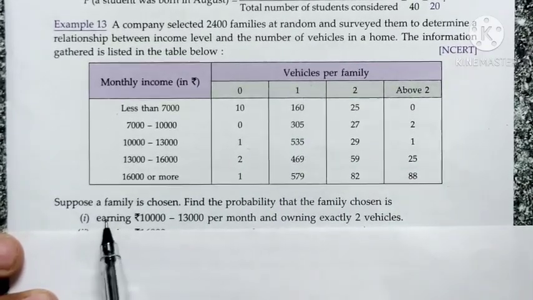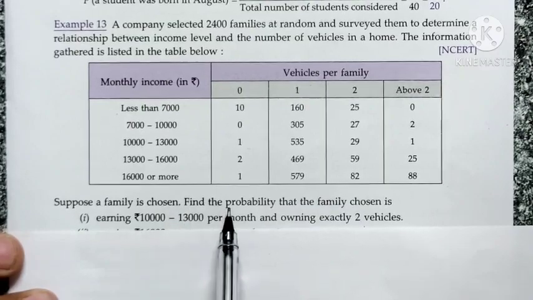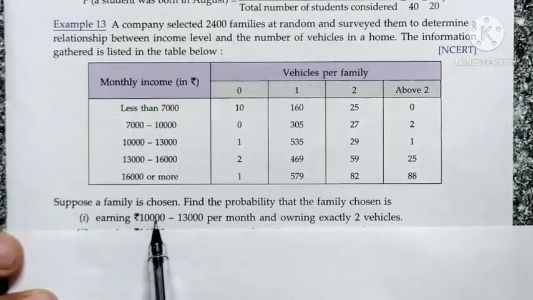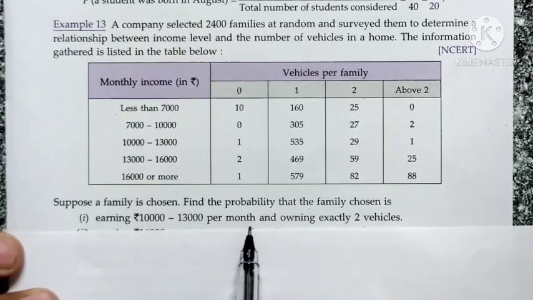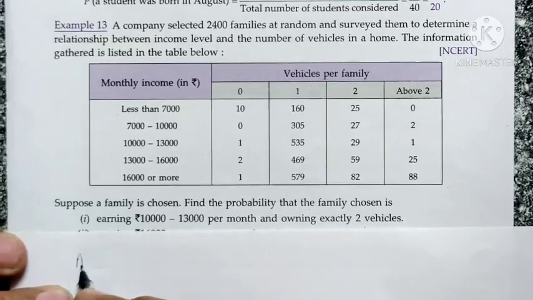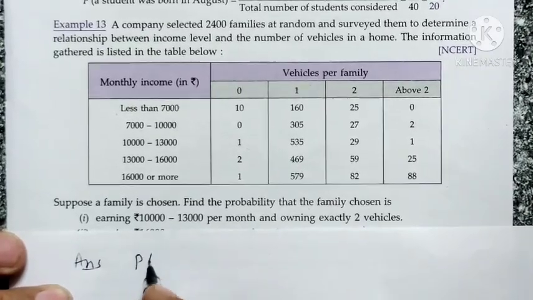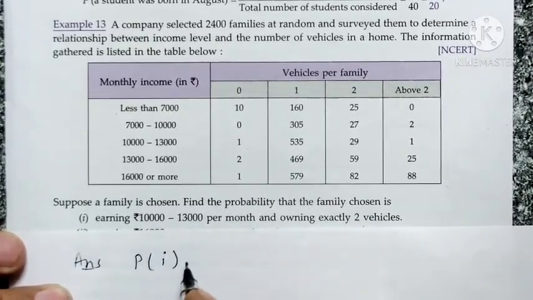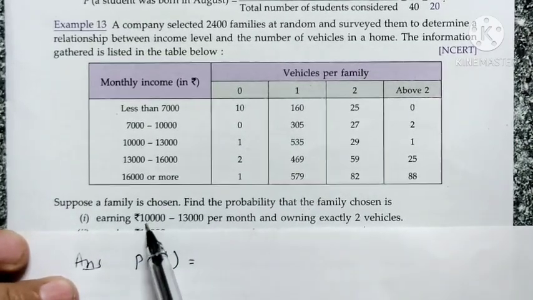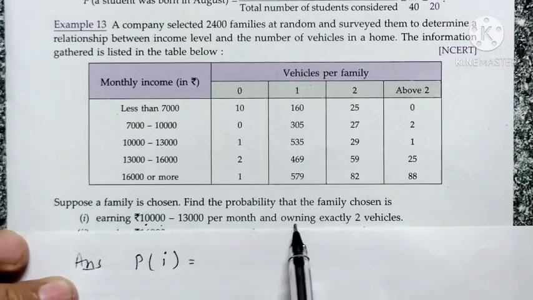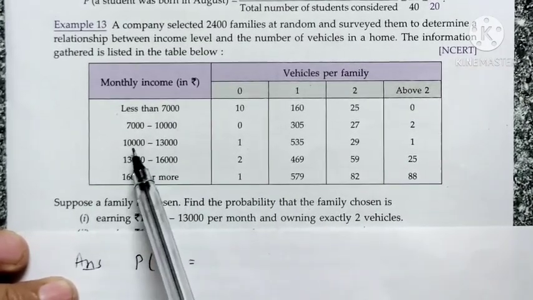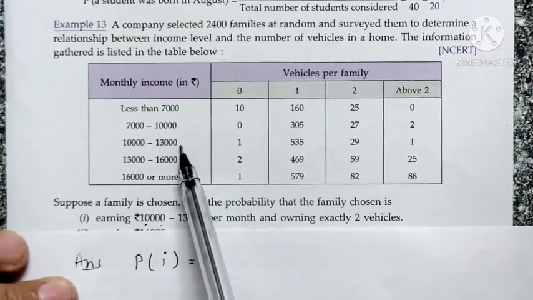In this we have to find, suppose a family is chosen, the probability that the family chosen is earning 10,000 to 13,000 per month and owning exactly 2 vehicles. So we are solving the first part. First we'll take the monthly income 10,000 to 13,000 and owning 2 vehicles.